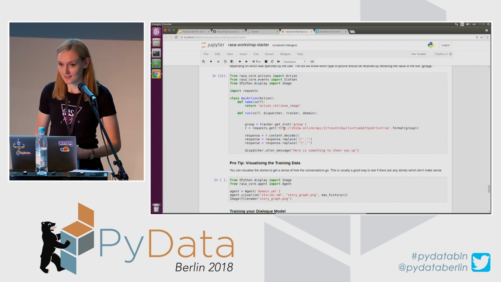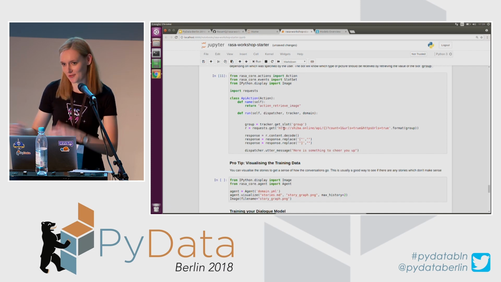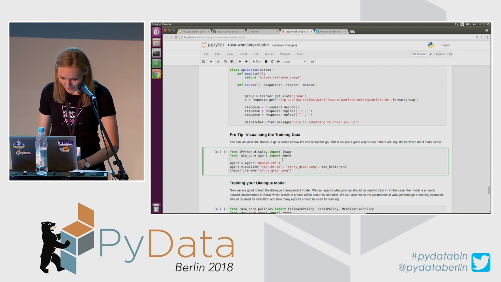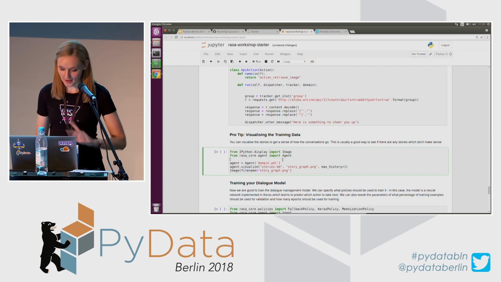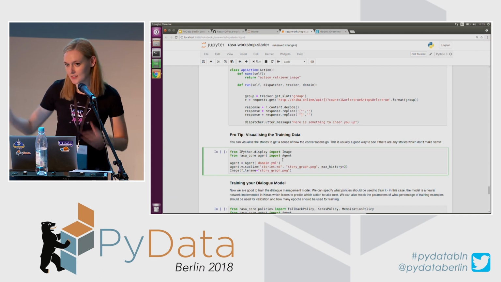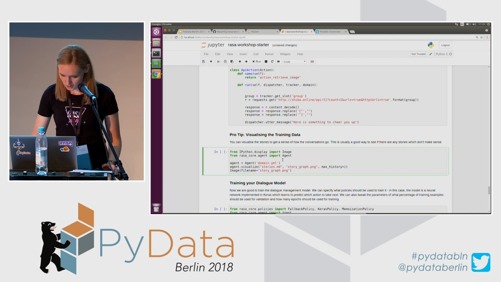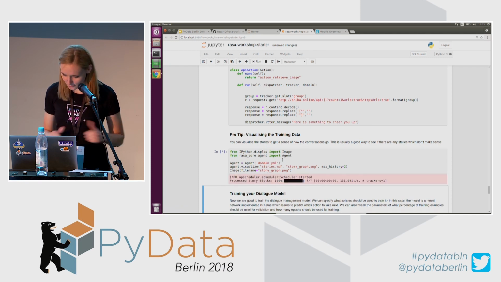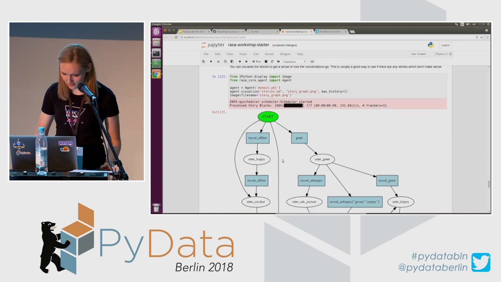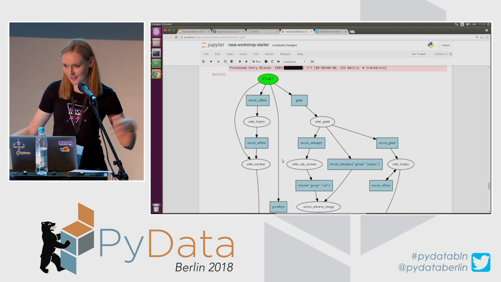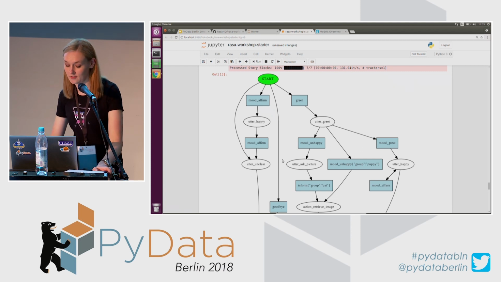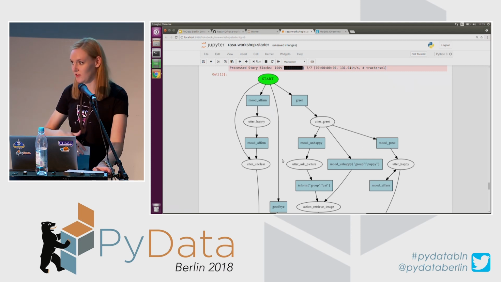I'm just going to retrieve a URL, which I'm going to click on. And another thing before I train is you can visualize your training data and see how the stories look like. So if the graph viz is going to work for me, hopefully, I will have a nice picture of my training examples.